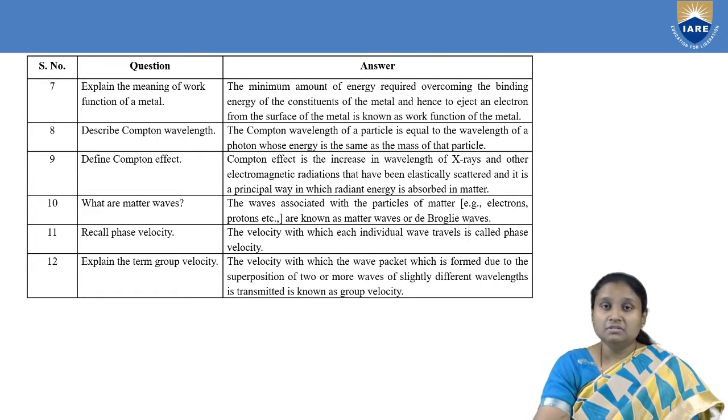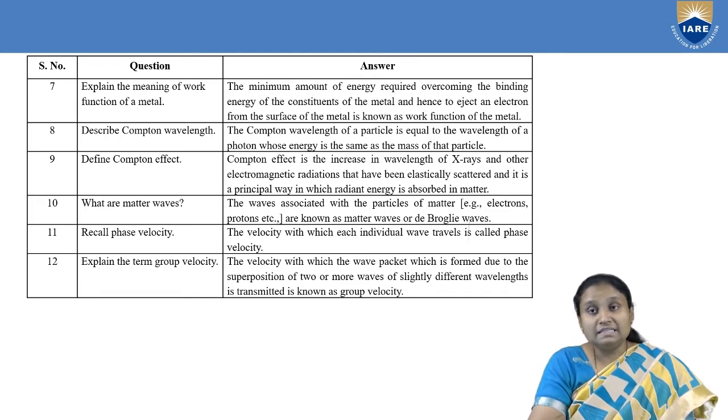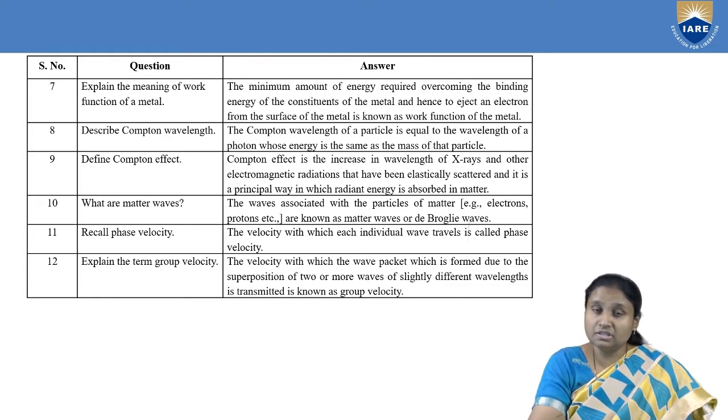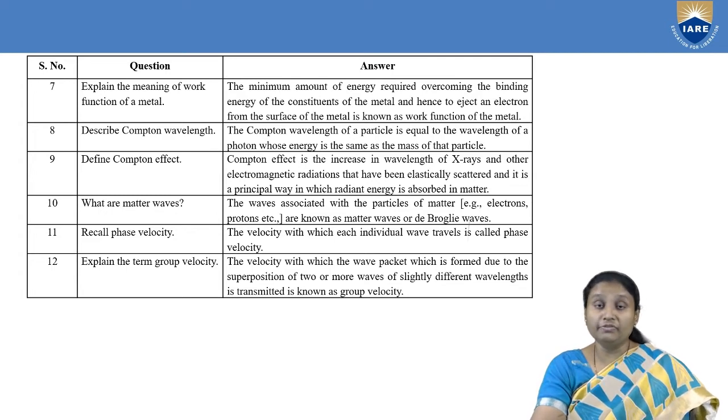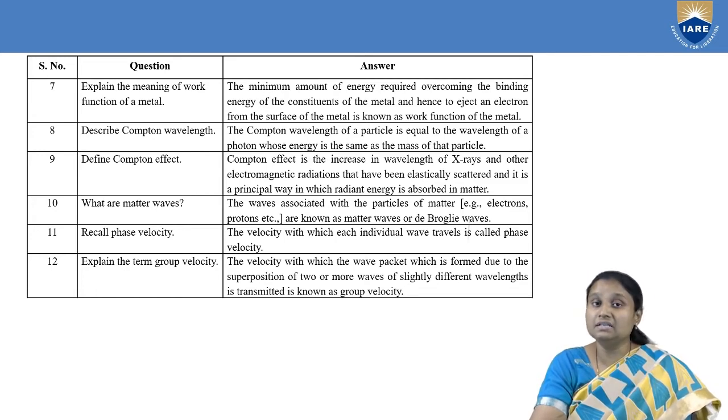Define Compton effect. Just like the photoelectric effect, here also there is interaction of light radiation with matter. So in this case, when we focus high frequency radiation like X-rays on certain scatterers, out of those scattered radiations we are going to have two types of radiations. One is modified radiation, another one is unmodified radiation. So what is unmodified radiation? Whatever scattered radiation is there, it has the same frequency and energy as that of the incident radiation. Whereas in case of modified radiation, the energy and frequency are going to be less than the incident radiation.